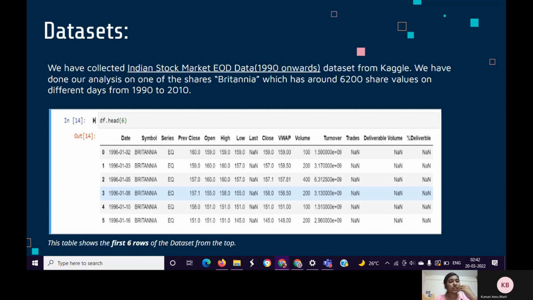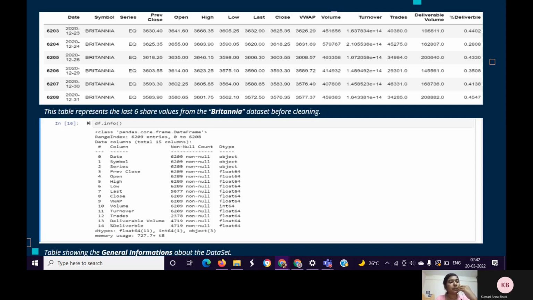This table shows the first 6 rows from the top of the dataset. The above table represents the last 6 share values from the Britannia dataset before cleaning. The below table shows the general information about the dataset.